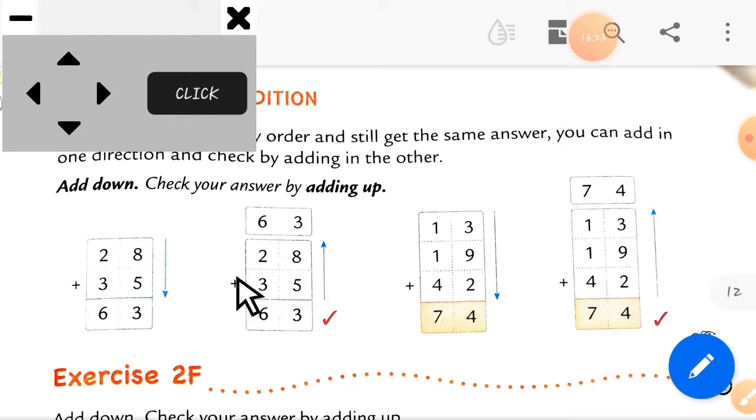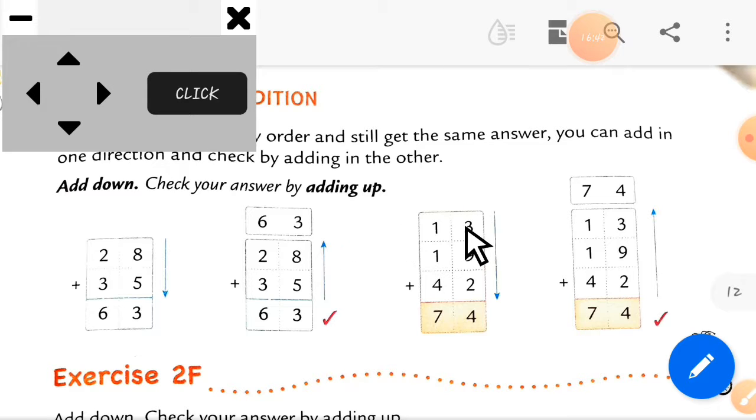So 3 plus 2 is equal to 5 and add 1 into it. So we get this number 6. So here you can see we get the same answer 63 downside, and also upside we get the same answer 63. You can see this through this arrow.